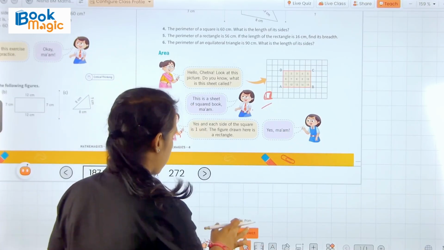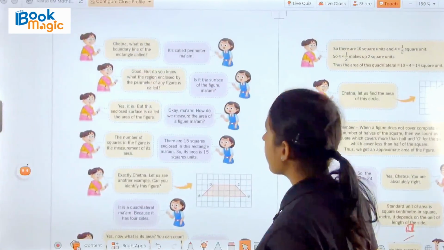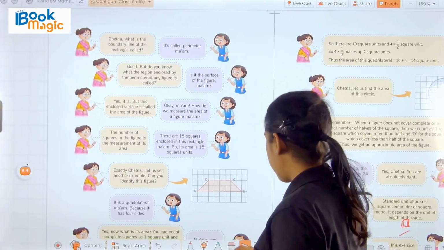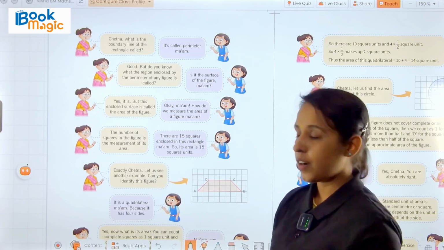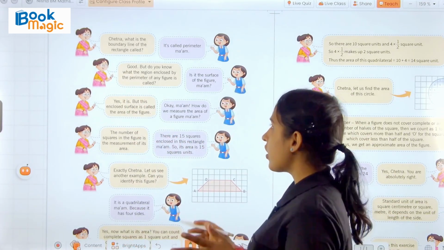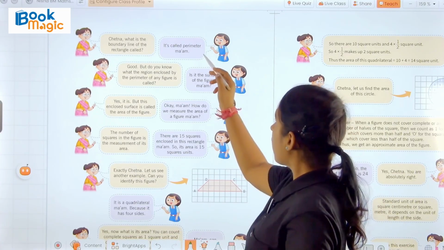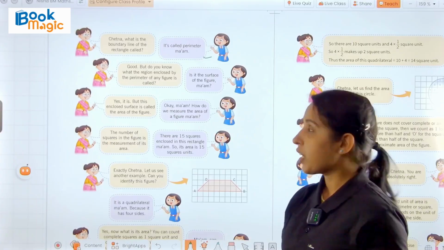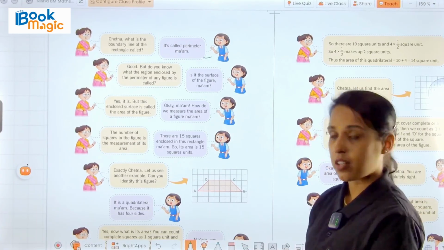So let's see next. Here the teacher asked Chetna, what is the boundary line of the rectangle called? And Chetna replied, ma'am, it is called perimeter, as we learned in our first exercise.